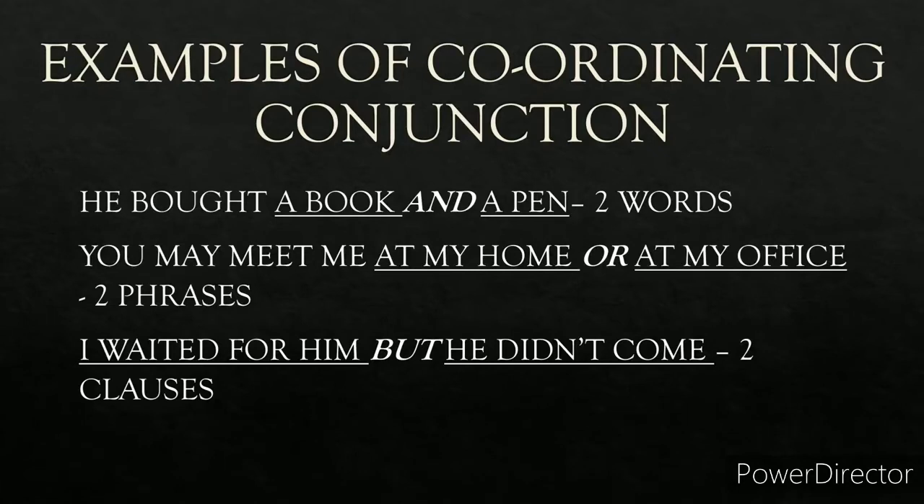Second example, you may meet me at my home or at my office. At my home is a phrase, at my office is a phrase as well, and or is a coordinating conjunction. So it joins two phrases in this case. Third one, I waited for him, but he didn't come. I waited for him is an independent clause. He didn't come is also an independent clause, and but is the coordinating conjunction. So it is used to join two clauses as well. So remember these examples.